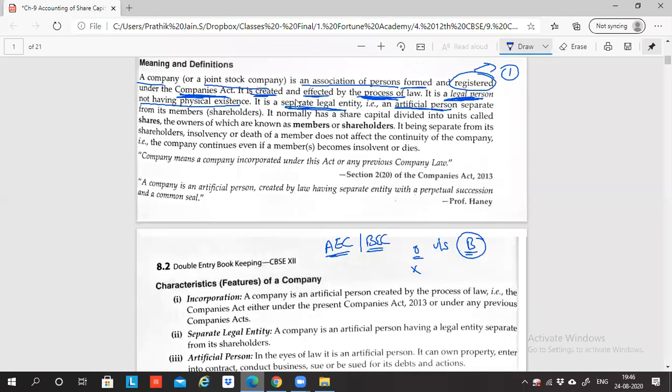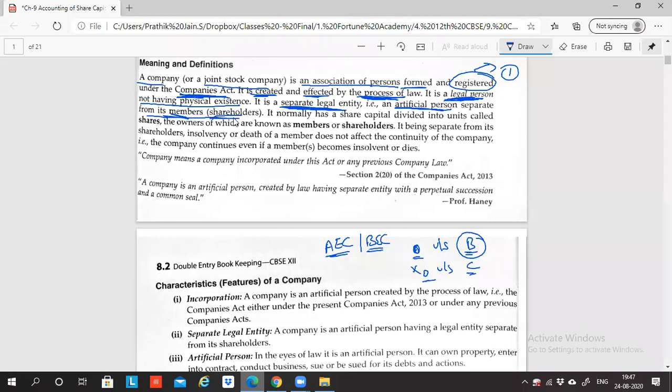Similarly, even here, the owner of the company and the company both are different. That concept is called separate legal entity. It is an artificial person separate from its members, that is, shareholders. The persons who are owners here are called members and shareholders. Owners are alternatively called members and shareholders.